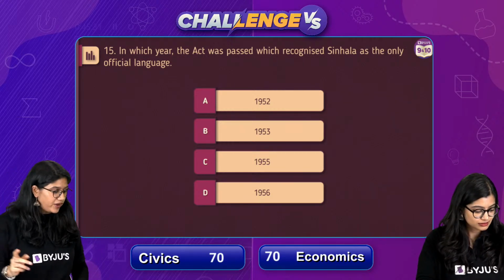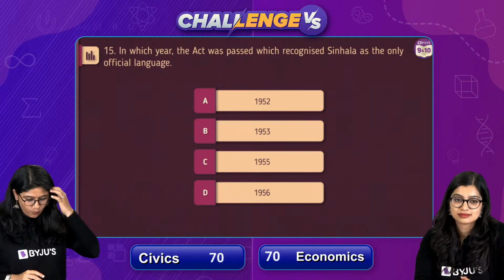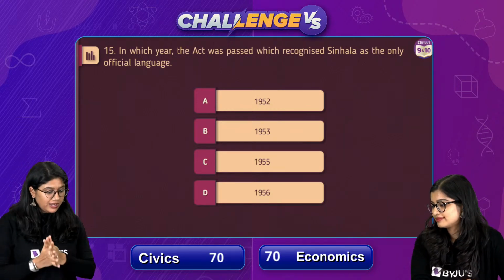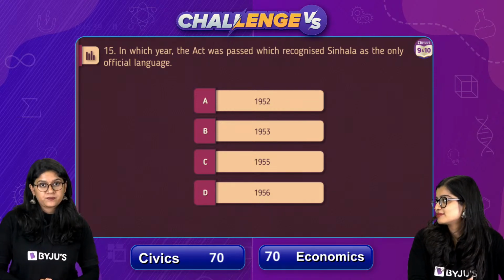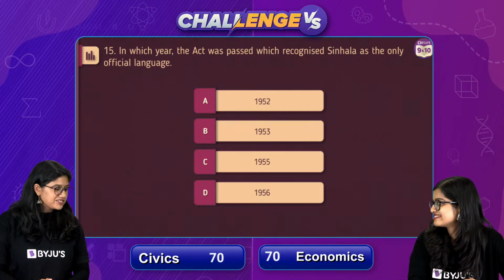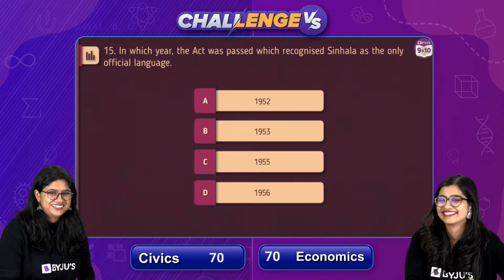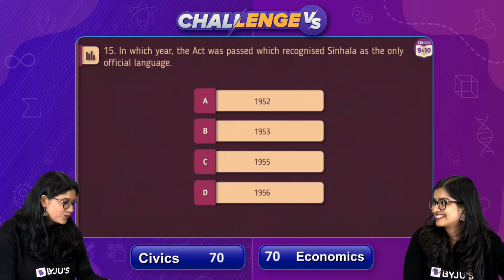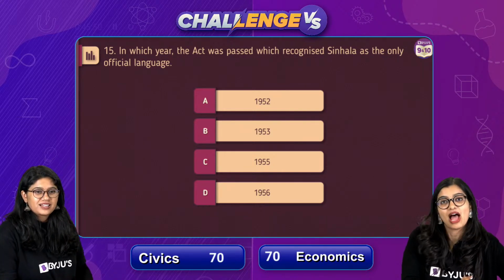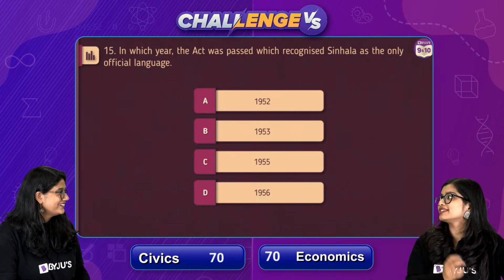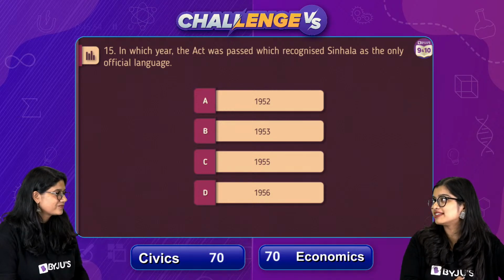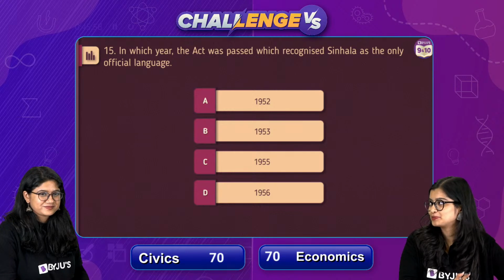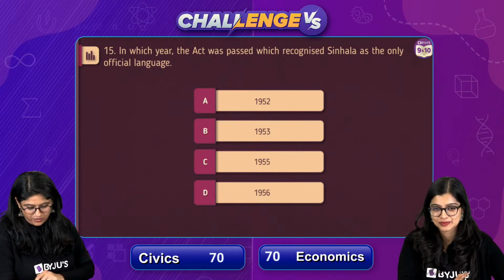The polls are up, everyone. You can quickly vote. We have the years 1952, 1953, 1955 or 1956. Ma'am, the numbers are very close. Yeah, the numbers are very close. Actually, if the difference is too high, you're able to identify easily. But if the difference is less, we tend to get a little confused with the dates. Okay, everyone, quickly vote.